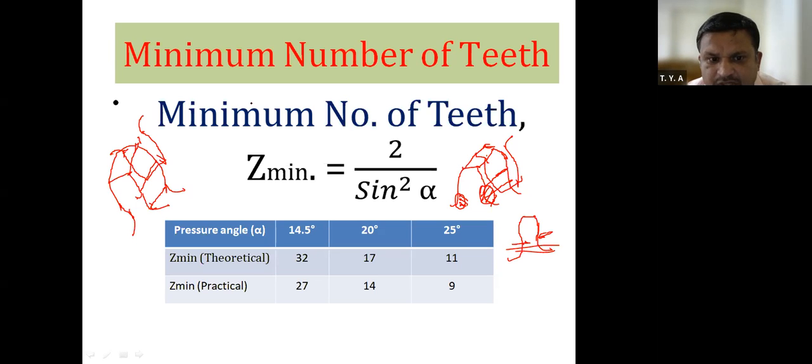This minimum number of teeth comes into picture during the interference or undercutting phenomenon.